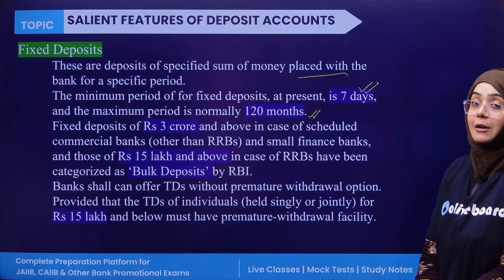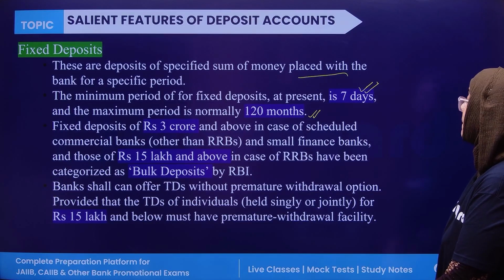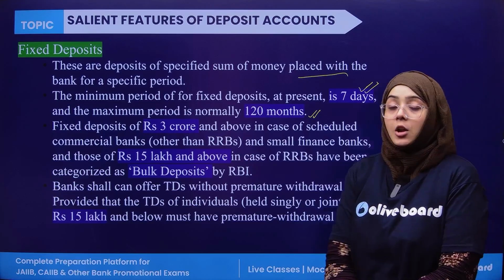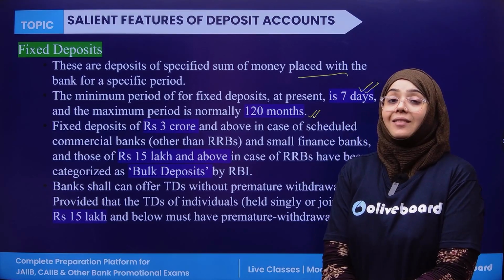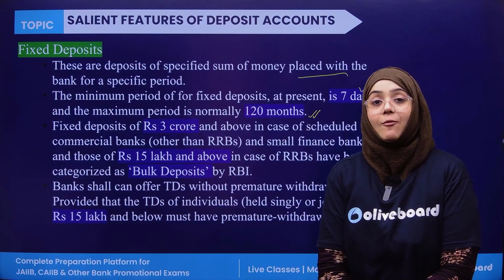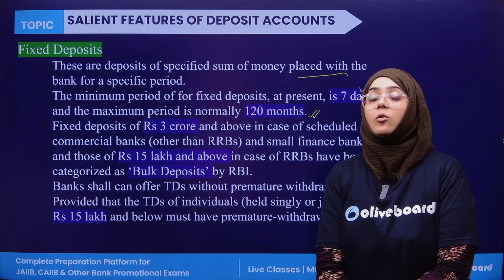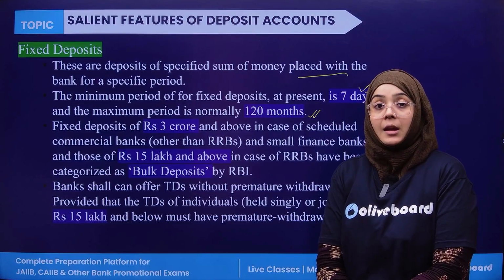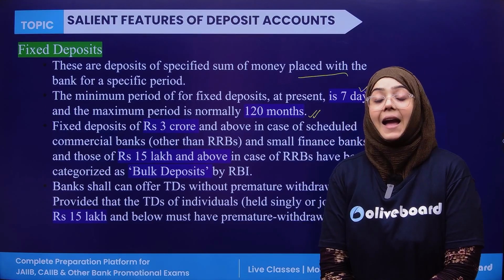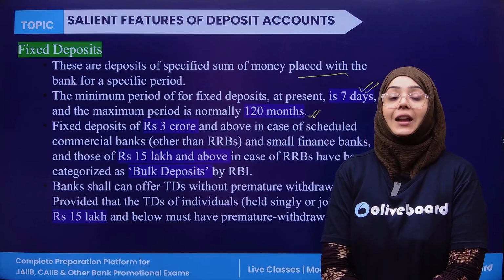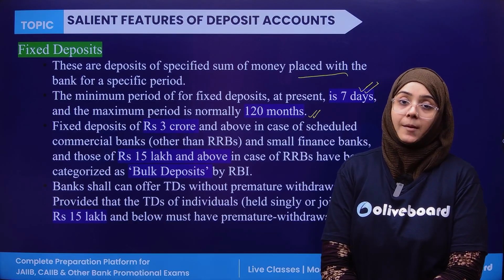Banks can offer term deposits without a premature withdrawal option also. So it is up to the bank. The bank can offer this fixed deposit facility without premature withdrawal. But in the case of a bulk deposit, the bank has to give this option of premature withdrawal.